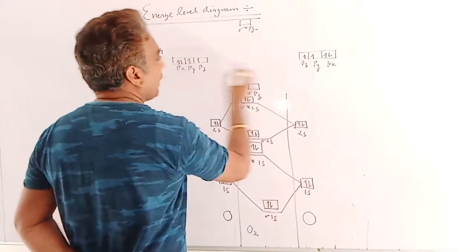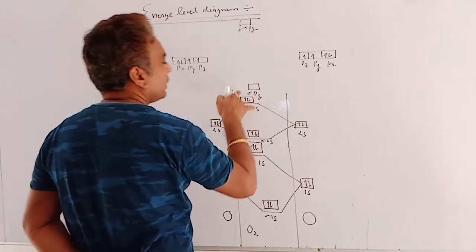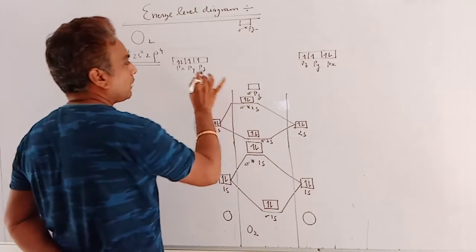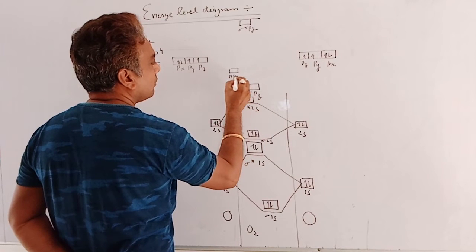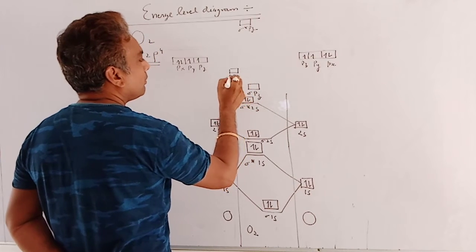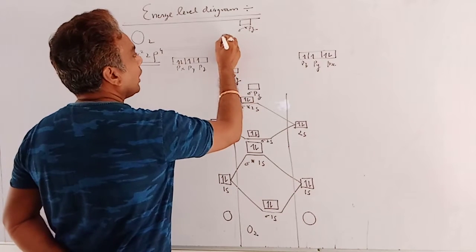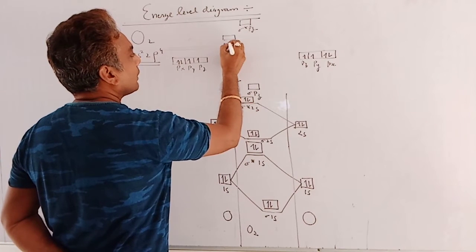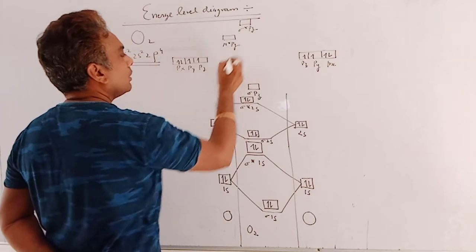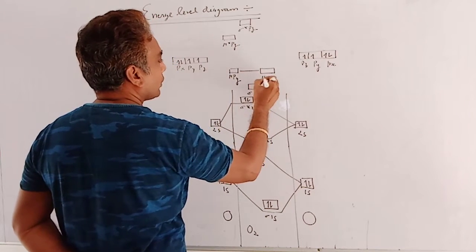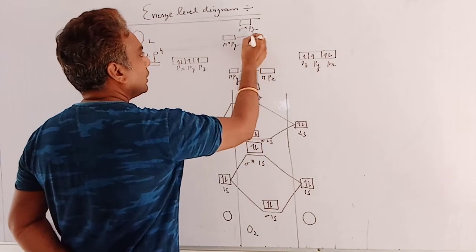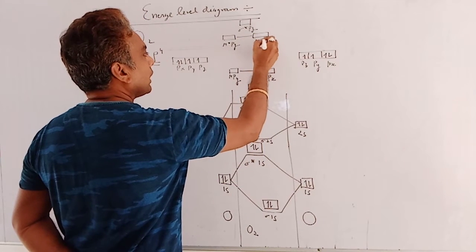Then py. The first overlapping of p is sigma, and all further overlappings are pi. So py forms pi py, and here is pi asterisk py. Px overlapping also corresponds to pi, so here is pi px and here is pi asterisk px.